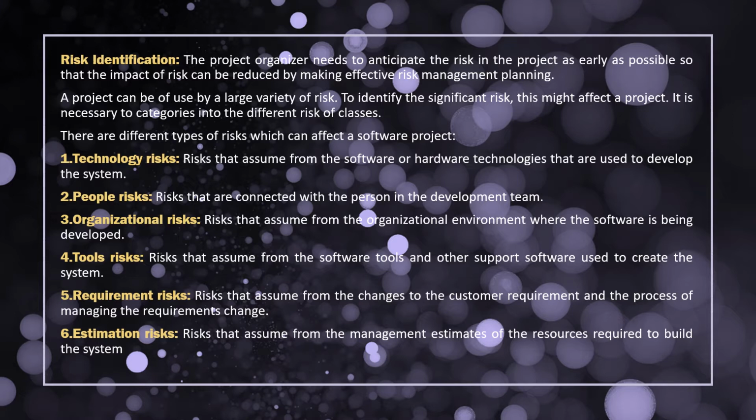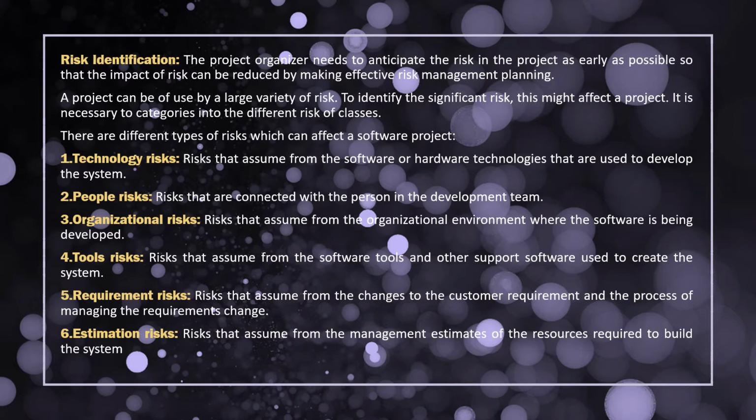First is technology risk. The risk related to software or hardware technologies is known as technology risk. Next is people risk, related to whom we are going to connect with in the team. That is known as people risk. Next is organization risk. What is organization risk? We assume from the environment, what environment is going on and what software is being developed, and according to that we call it organizational risk. Next is tool risk. According to what tools we use, we see what the risk is. Sometimes software tools can also cause risk to us, because at the time they won't work, they won't create.